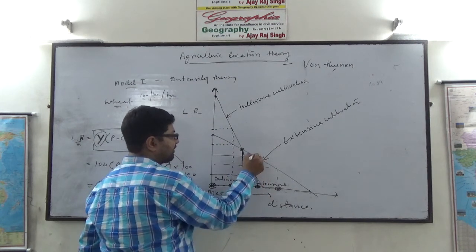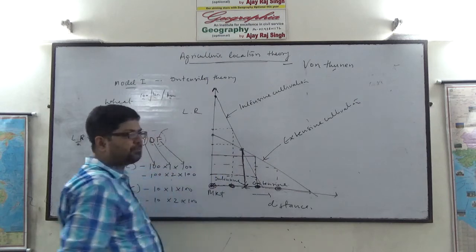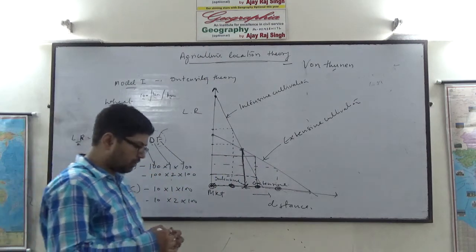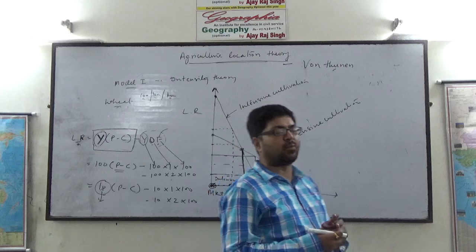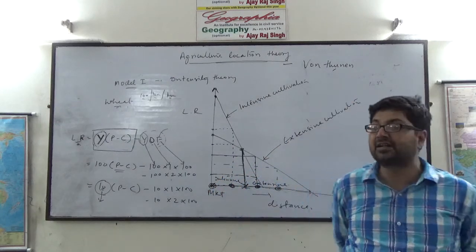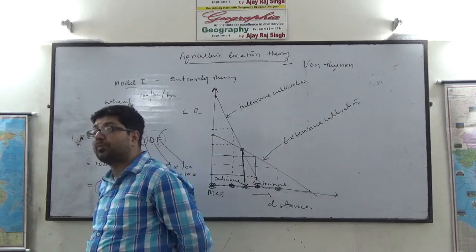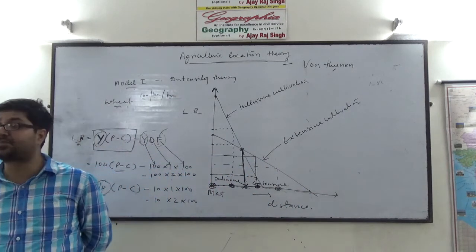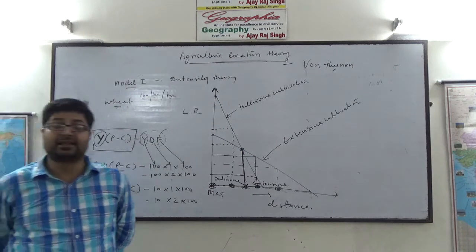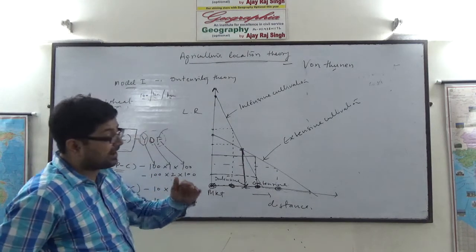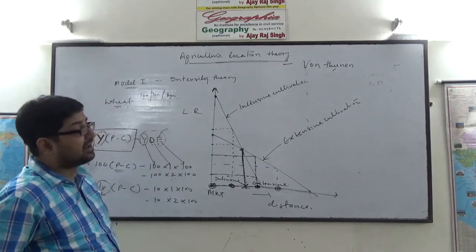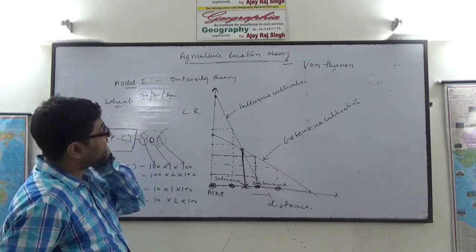But in case of extensive cultivation, the location rent is more. So this is how he explained why intensive cultivation is profitable close to the market and extensive cultivation is profitable away from the market. That farmer will deliberately decrease his yield as he moves away from the market.